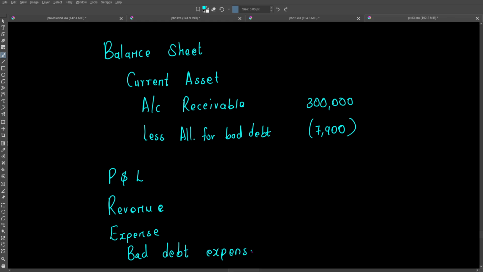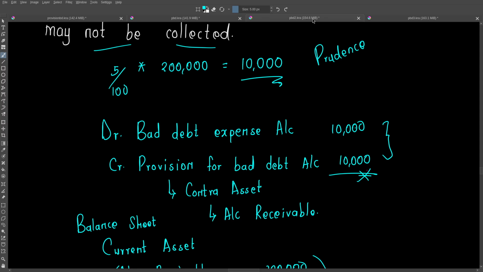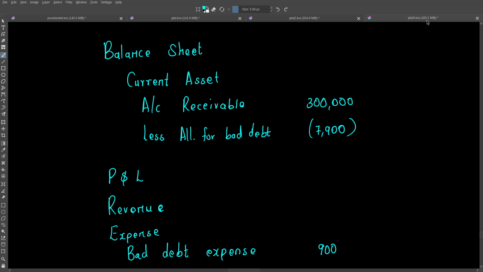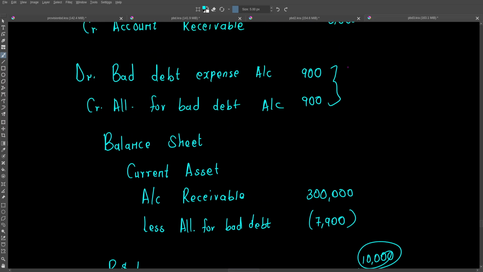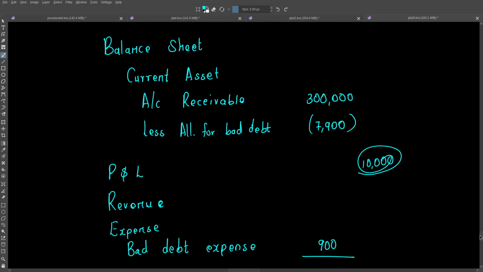Our bad debt expense during the period is 900, because don't forget, in the previous period, our opening balance was 10,000, so we had recorded a bad debt expense of 10,000. Here we are only looking at the bad debt expense during the period. So we are not passing 7,900. In fact, that is not the entry we made. Our bad debt expense is 900, which is the expense we have incurred during the period.